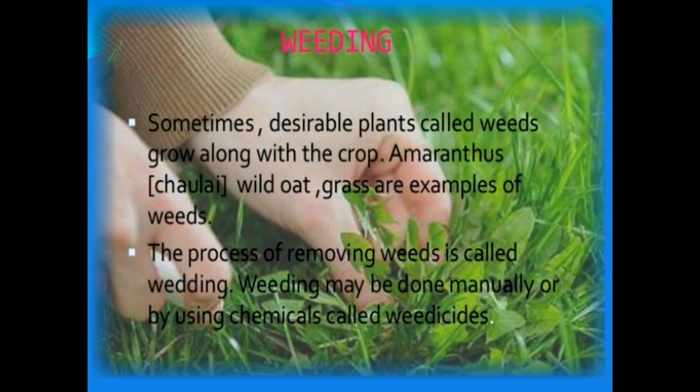Next is weeding. In a field, many other undesirable plants may grow naturally along with crops. These undesirable plants are called weeds. See, what happens? When you grow crops, along with the crops there are other undesirable plants which can grow and damage our crops. That is called weeds. The removal of weeds is called weeding.